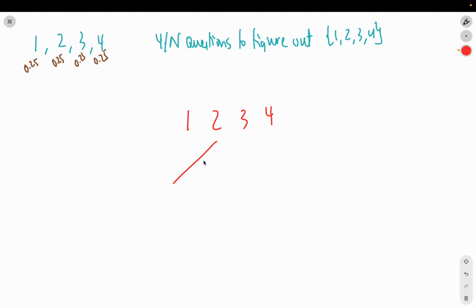Let's say you ask a question to split this into two categories. What could your question be? A very simple question would be, is your roll less than 3? If the answer is yes, then we've gotten down to two options. If the answer is no, then we've split down into two options again.